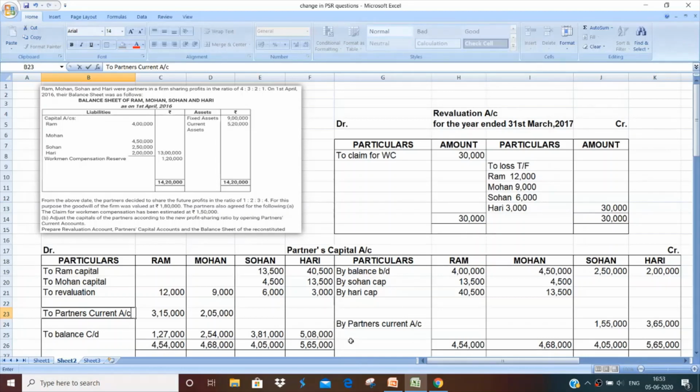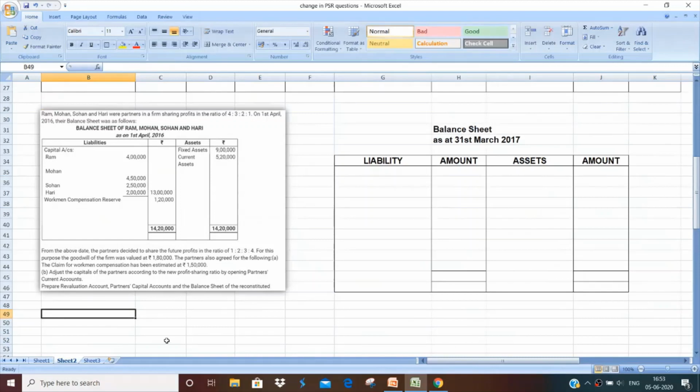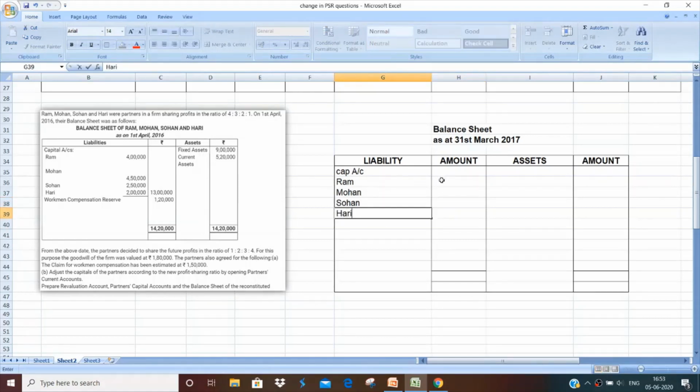Now we move on to the last part of the question, that is the balance sheet. Now for making the balance sheet, first we need to write the capital account balances. So I am writing a short form here, please don't do that. So capital balances for Ram, for Mohan, for Sohan and for Hari. Which capital account balances do we write? Here we write the new balances. That's the correct way actually. You need to write the capitals inside and then the total outside.